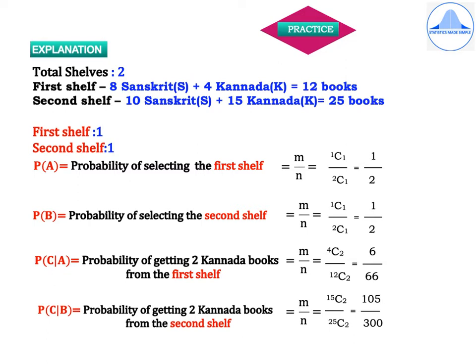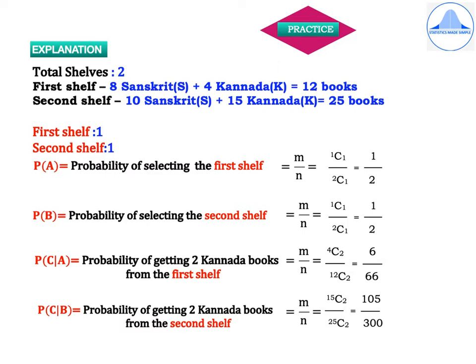Now, what do you understand by P of A? It is the probability of selecting the first shelf. And to find out all these probabilities, we are using the formula M divided by N, which is a classical definition probability formula. Here, M is 1C1 because there is only one first shelf and you have to choose only one shelf. So it is 1C1 and the denominator is N, which is 2C1. There are two shelves and out of the two shelves you have to select only one shelf, so it is 2C1. So in other words, M by N is equal to 1C1 by 2C1, which is equal to half.